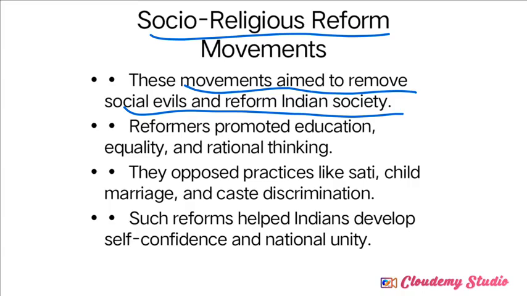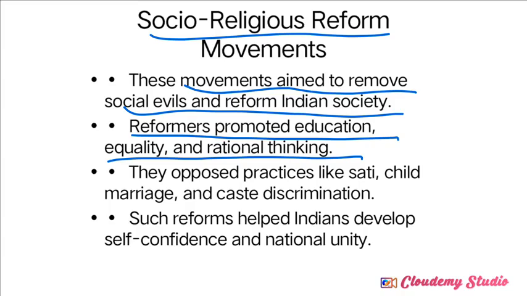Reforming Indian society means it decided to bring some changes to Indian society. Which measures were taken by the reformers to bring these changes? See, these social reformers promoted education, equality and rational thinking. Some of the educated Indians started to reform Indian society, but it would not be possible to make complete changes without that.